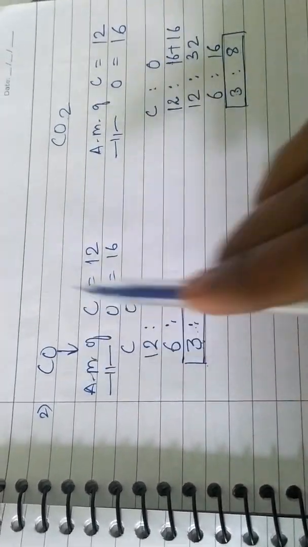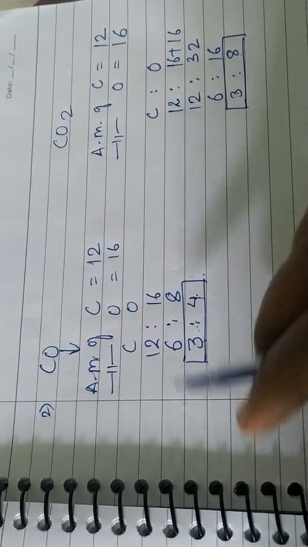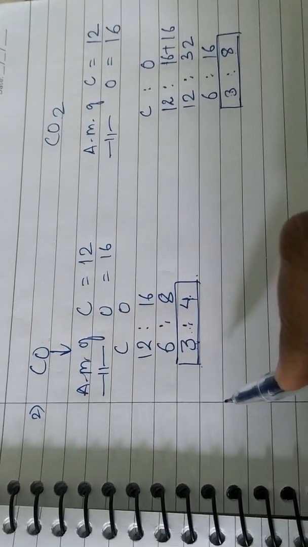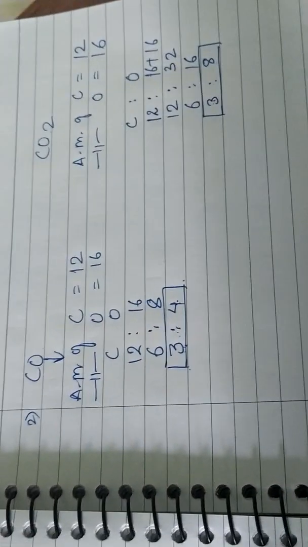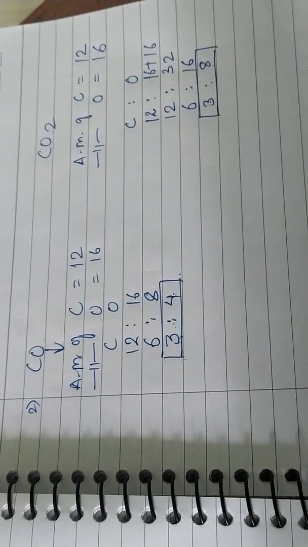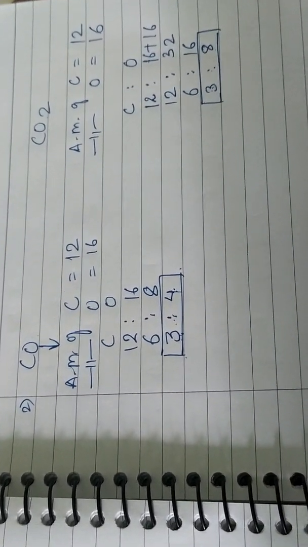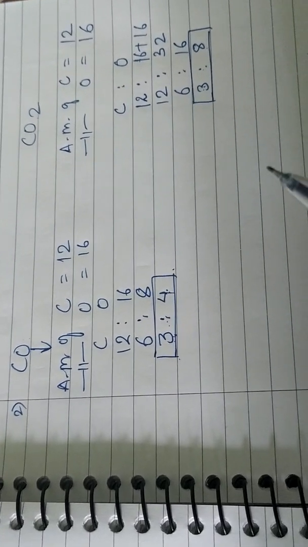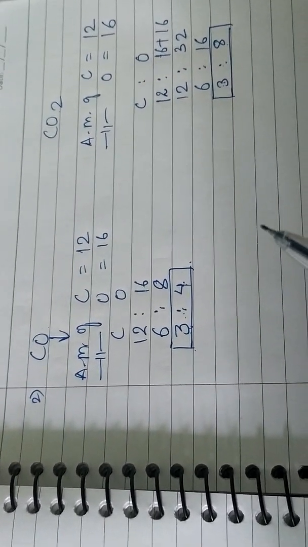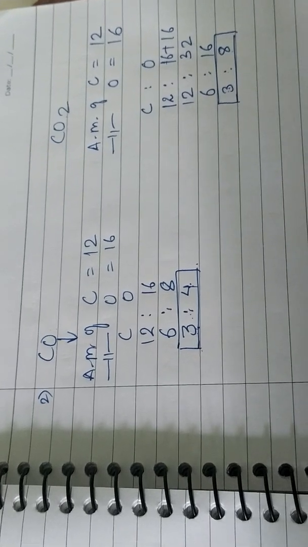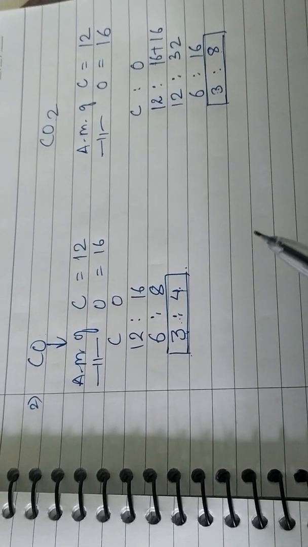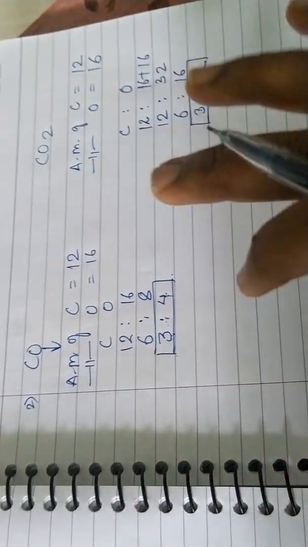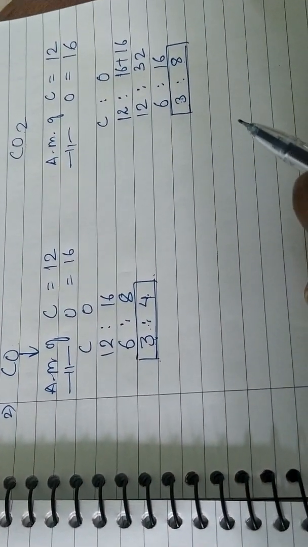For that compound, the ratio will remain the same throughout the universe, wherever you go. So that is the definition of compound. It is a pure substance made from combining two or more elements in fixed proportion of their mass. Right, students?